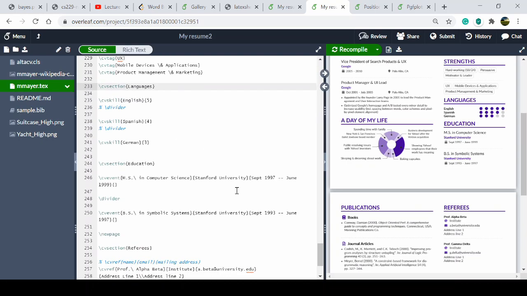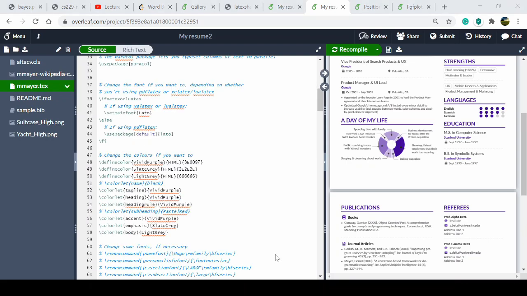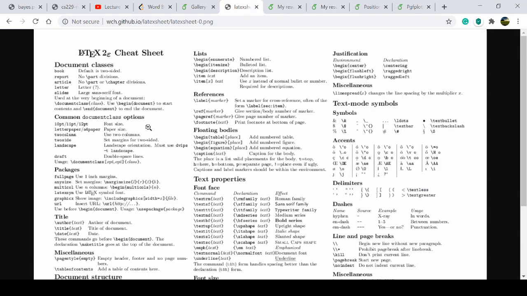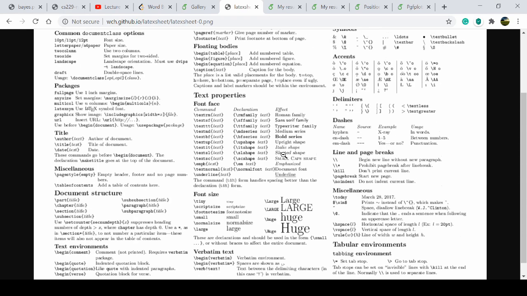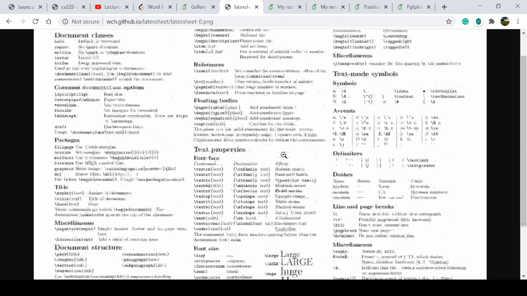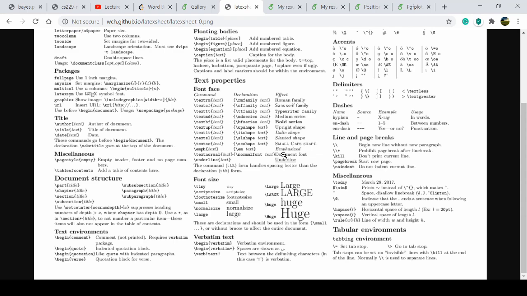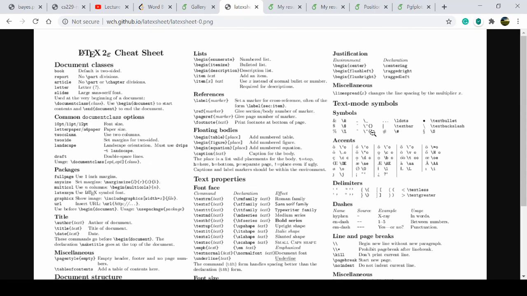So I think one thing I want to add is that there is a LaTeX cheat sheet. Just go on Google, search LaTeX cheat sheet, and when you start writing something, open the LaTeX cheat sheet in a different tab. Suppose you want to write the end symbol and you forget how to write it, that is slash end.